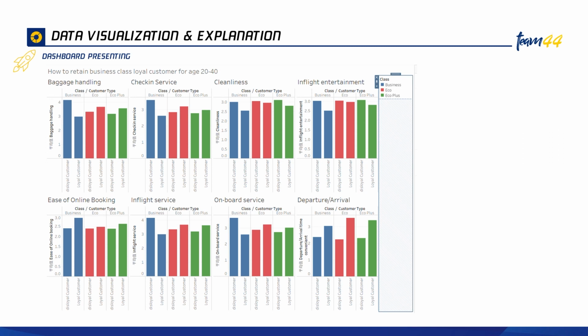And that's what we can see from the previous graph: from the age of over 40, most of the customers are very loyal customers. That may happen because customers have a habit of choosing one airline, and they feel satisfied with it, so they will not easily change it.